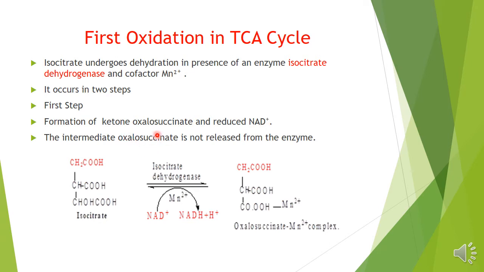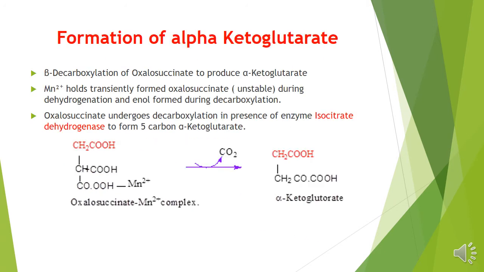The intermediate oxalosuccinate is not released from the enzyme, and this is also unstable. So we'll see this isocitrate in presence of isocitrate dehydrogenase, NAD is reduced to NADH. In presence of manganese cofactor, there will be formation of an oxalosuccinate with a manganese complex. That means oxalosuccinate is not released there.